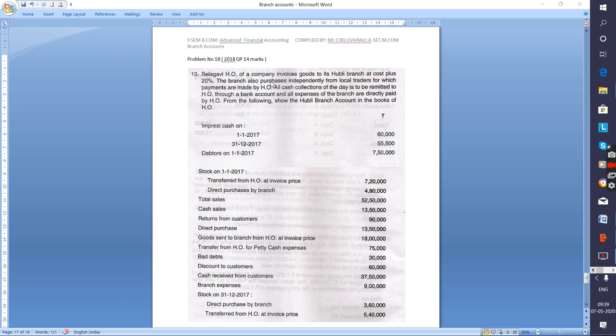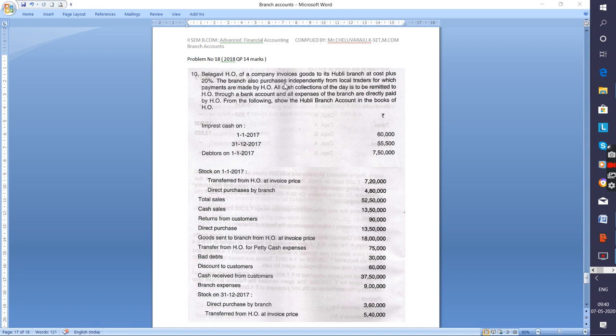Belagavi head office of a company invoices goods to its Ubbali branch at cost plus 20%. Belagavi is the head office, and it has a branch at Ubbali. So they are sending the goods to the branch at cost plus 20%. Then we have to convert the percentage on sales, which you know how to calculate. Again, we will see it in the calculation.